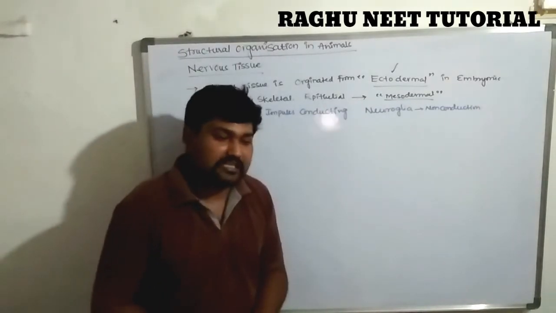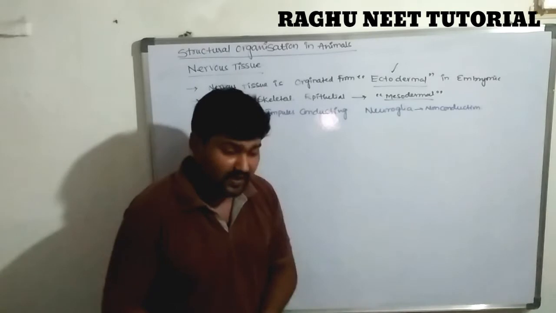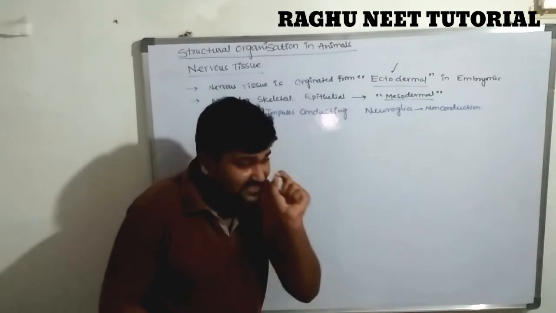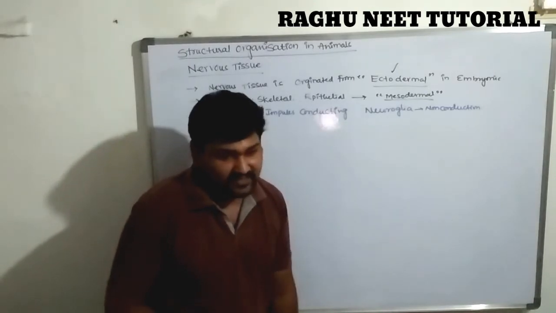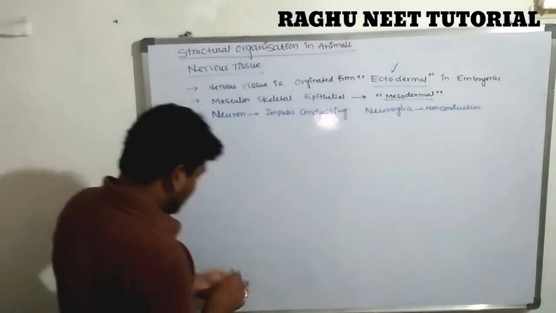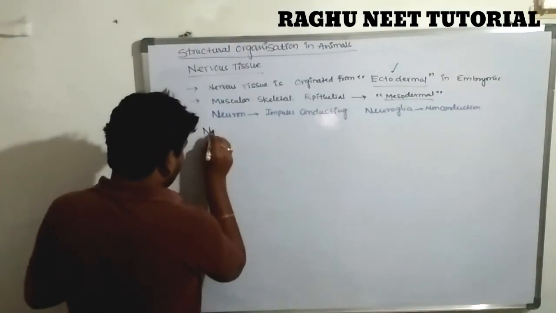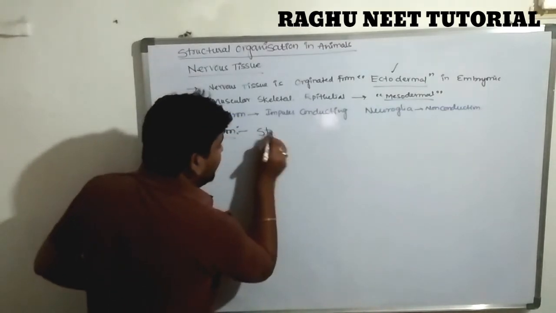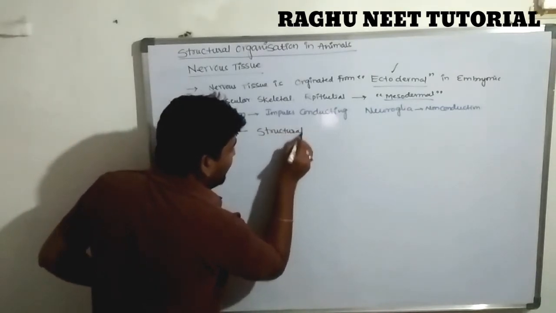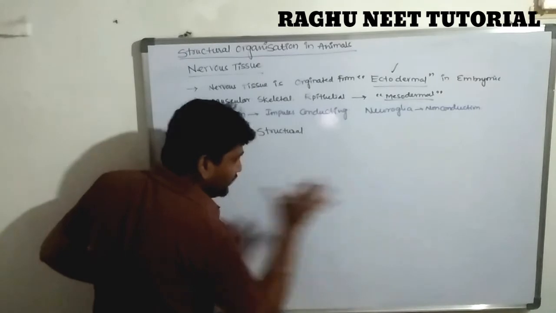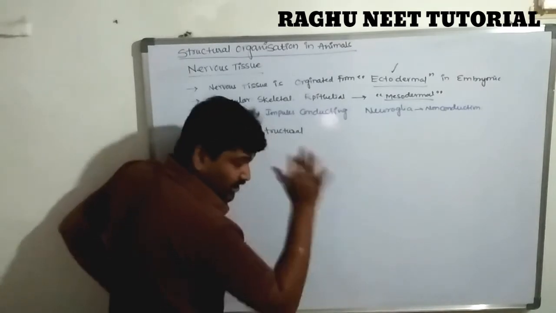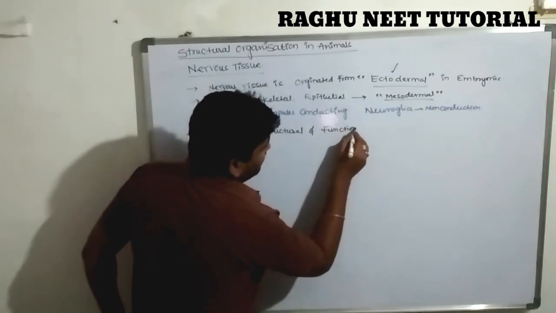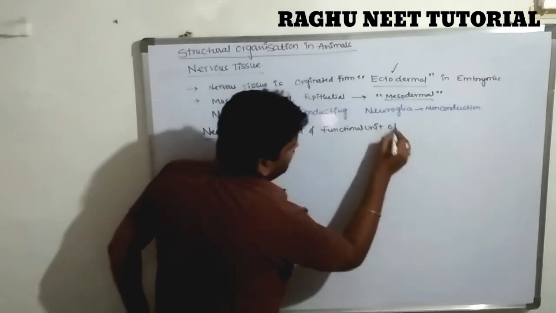Let's discuss what the neuron is and what the structure of the neuron is. Neurons are the structural and functional unit of the nervous system or nervous tissue. Very important: neuron is the structural, nothing but fundamental or basic, unit of the nervous system, the structural or functional unit of the nervous system.